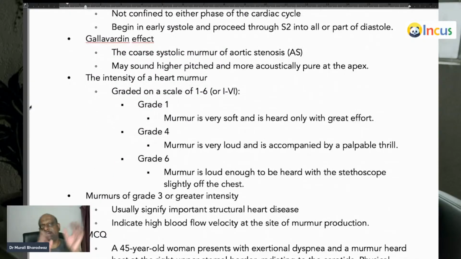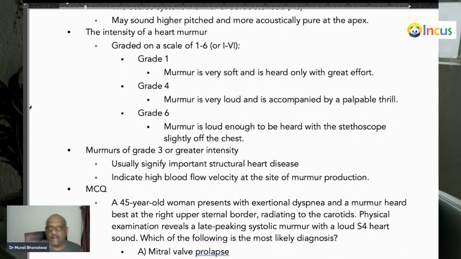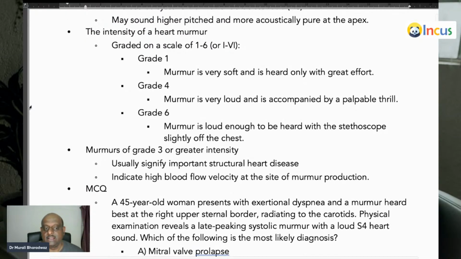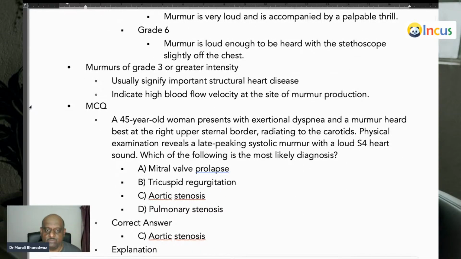So what is the Gallavardin effect? There is a coarse systolic murmur in aortic stenosis, and its sound is higher pitched, that means low amplitude, high pitch. It is more acoustically pure if you hear it at the apex. Aortic stenosis relates to the aortic valve, so where is the aortic area, doctor? Right second intercostal space. But the Gallavardin effect will cause the murmur to be heard at the apex. That's the difference. Then you have different grades, grade 1 to 6. I leave the literature for you. You need to review. One of the favorite questions.